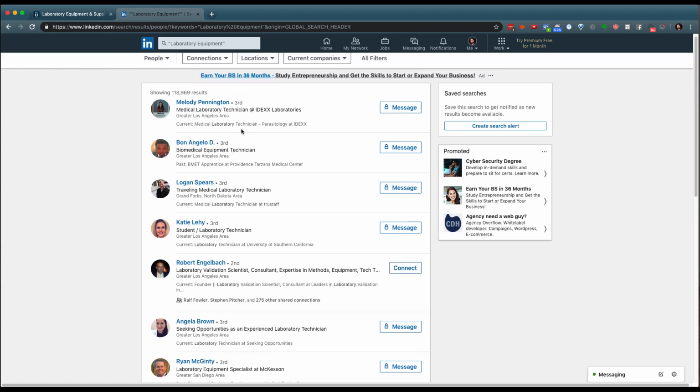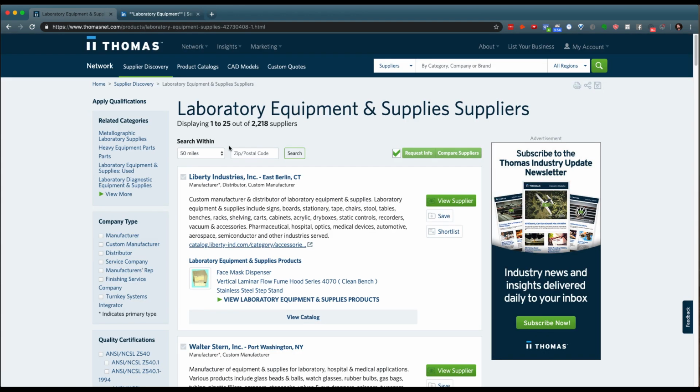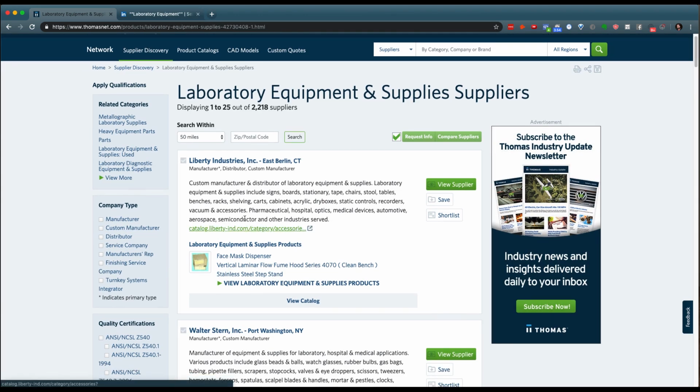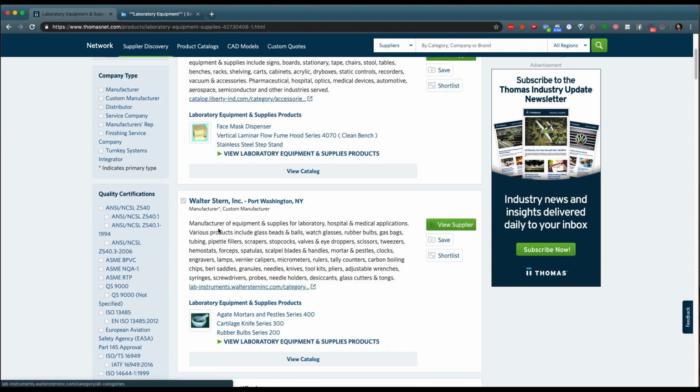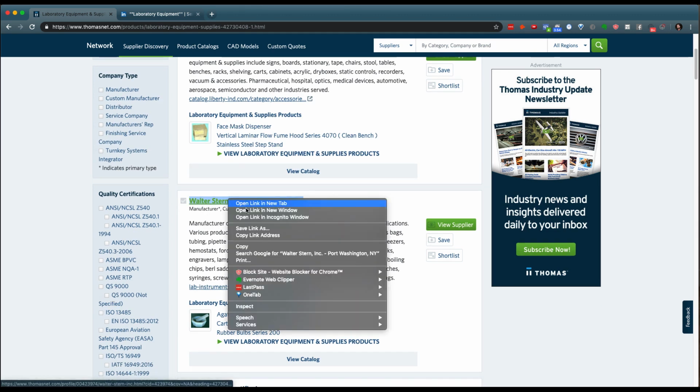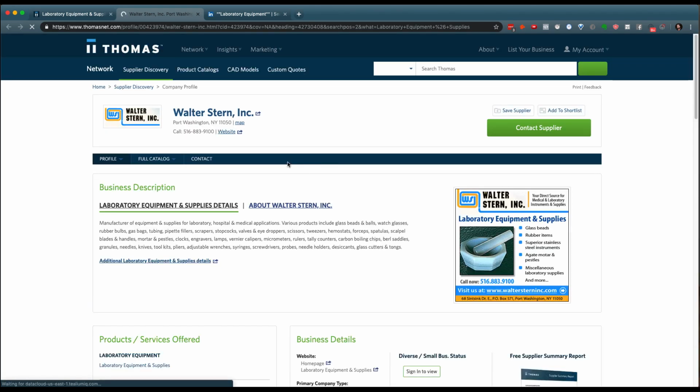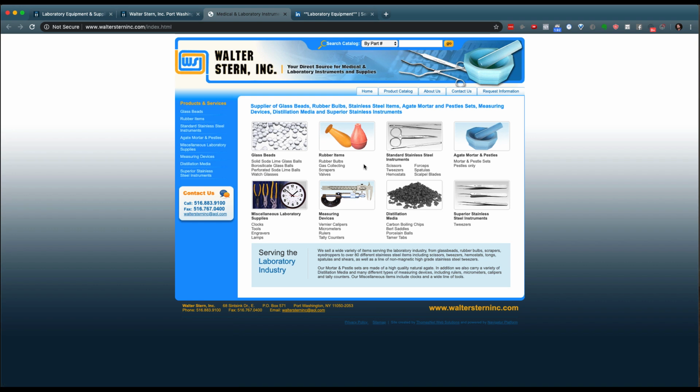The only other way to find contact information or to find target market information for B2B style leads is to start to look for emails and then go out from there to try to find out who those people are, maybe interview them, maybe ask questions about their purchasing methods or anything like that. The best way to do that is to find the website for different types of industries. So in this case, I'm looking at Walter Stern Incorporated. Maybe I'll be able to find out where their website is. Okay, right. So right here, I'm able to go immediately to their website for the stuff that they sell.